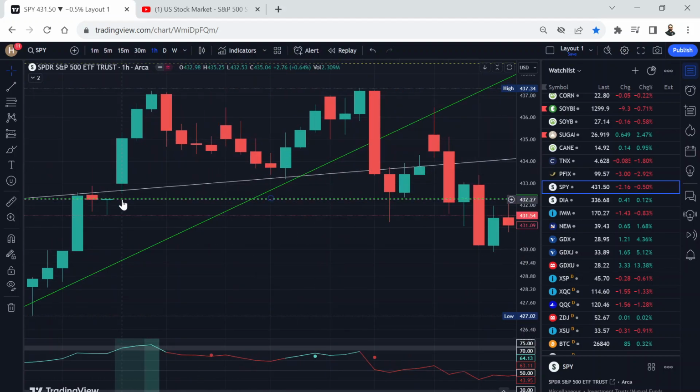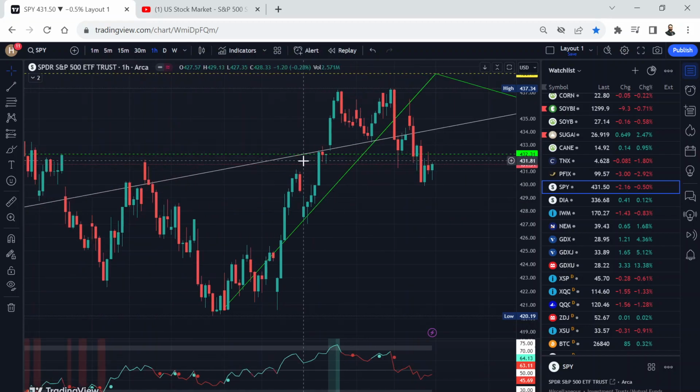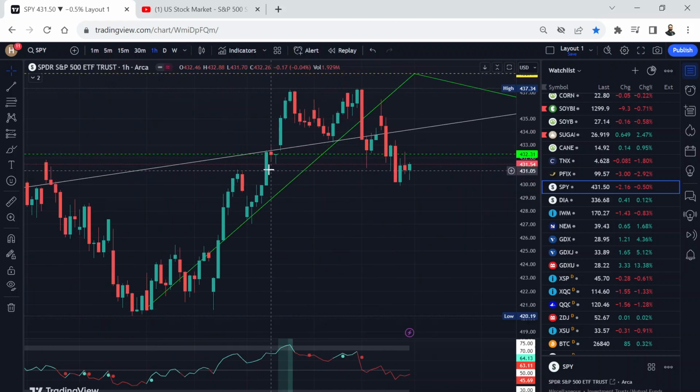On Tuesday, 10th of October, we gapped up and created a gap, and I left this as a green line, and I told you in my video on Tuesday that I'm not happy that this gap is left. This gap can be filled at some point, and look what they did on Friday. They came and they filled this gap. So you can see how nicely the gaps are always filled, and you have to keep into account all 1 hour gaps. This is like a lesson for you.